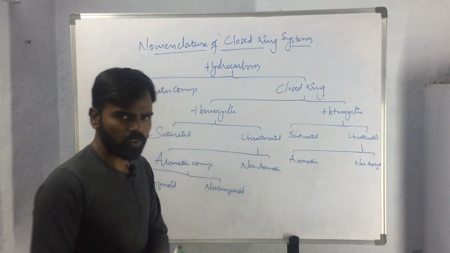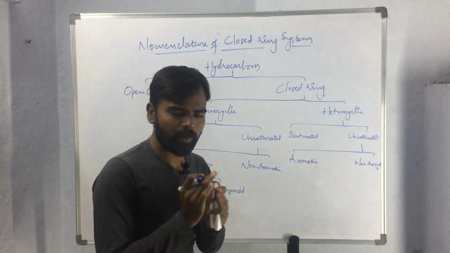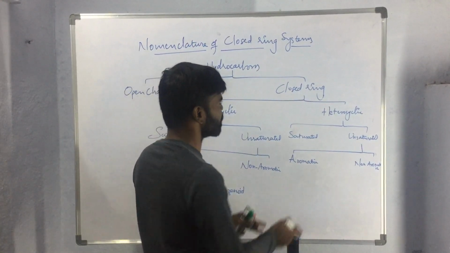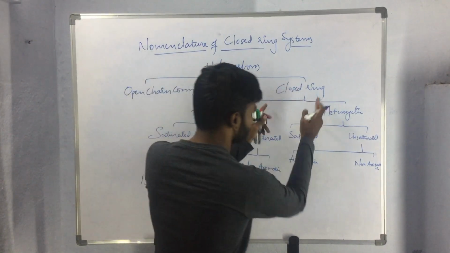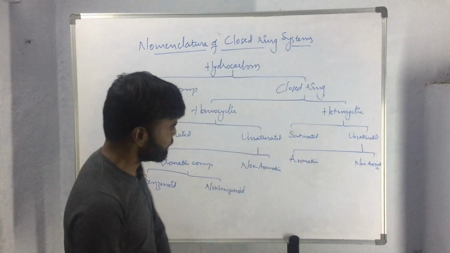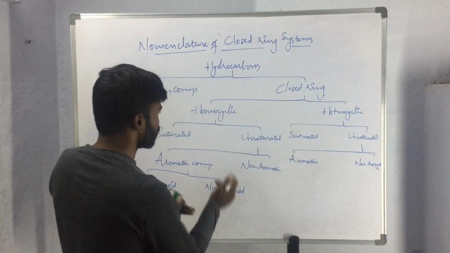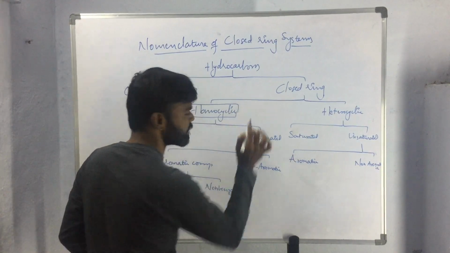So till the last video we have discussed the classification of these open chain compounds and the nomenclature of these open chain compounds. So from this video we will be discussing about the nomenclature of closed ring systems. These closed ring hydrocarbons have been classified into these many groups. Okay, so we will start with nomenclature of homocyclic closed ring systems.